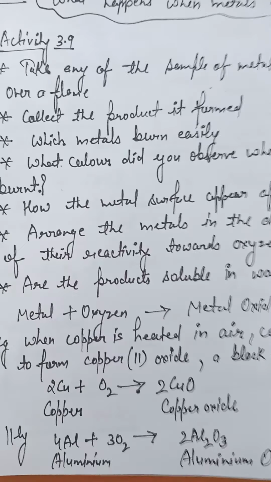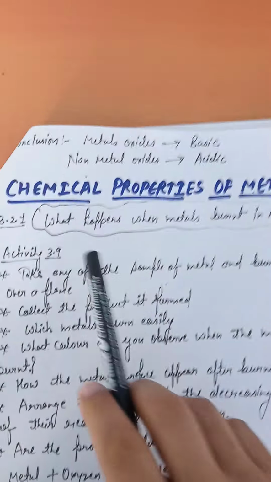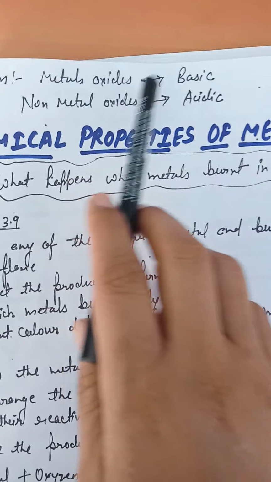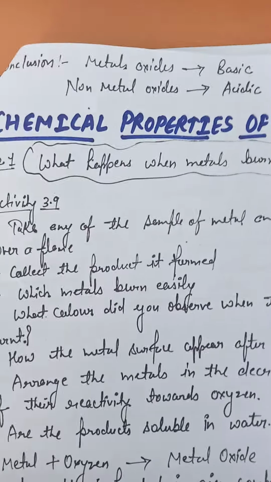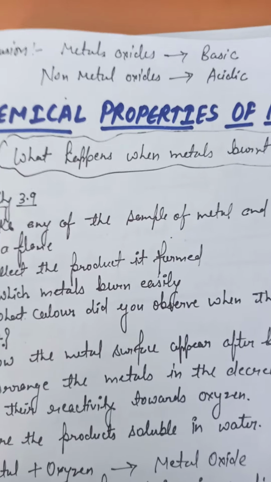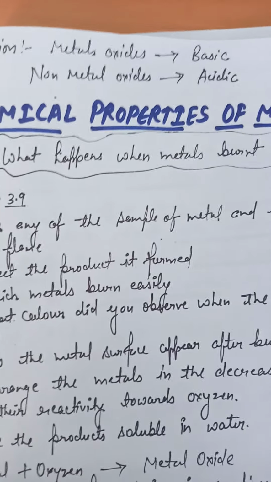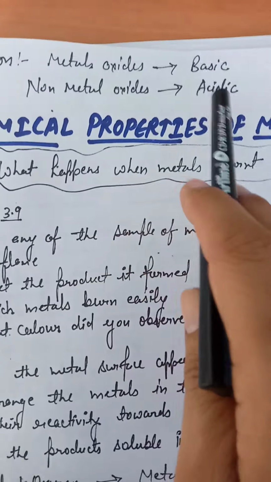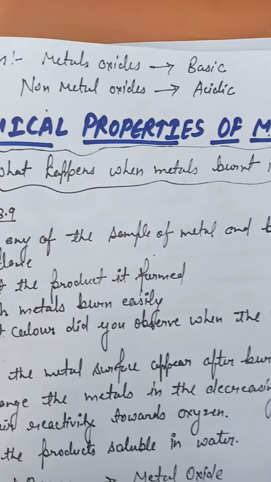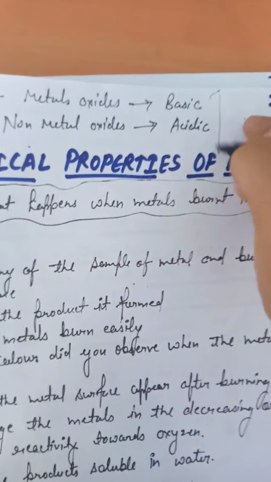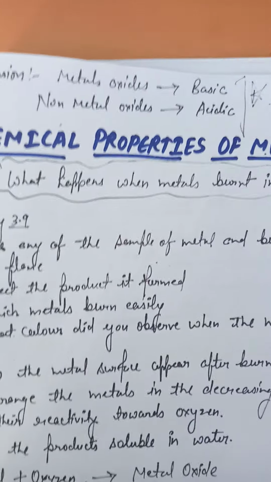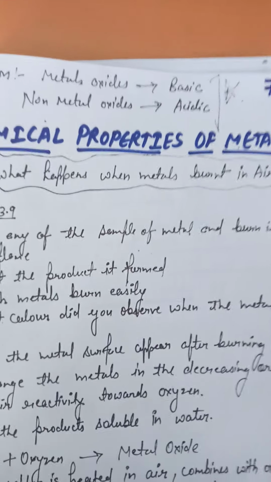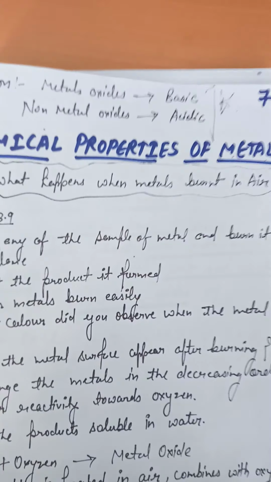Now we will discuss the nature of metal oxides. Learn that metal oxides are always basic in nature, and whenever a non-metal forms an oxide after reacting with oxygen, it is always acidic in nature. These are two most important points: metal oxides are basic and non-metal oxides are acidic in nature.